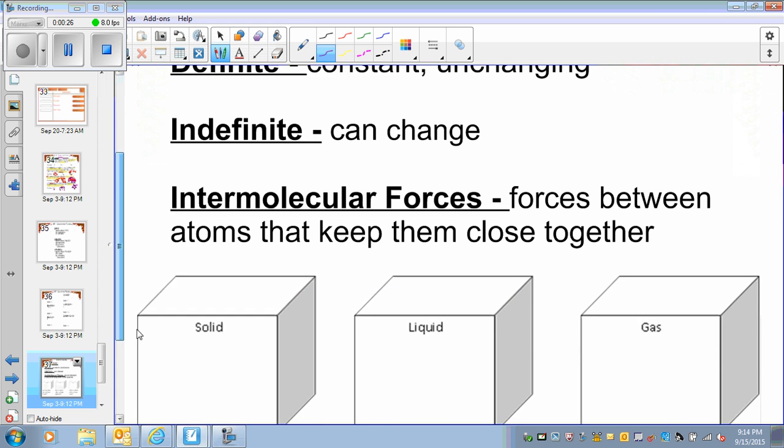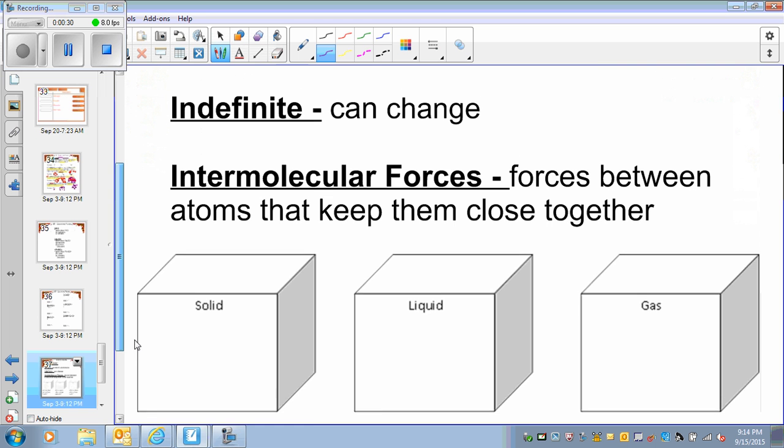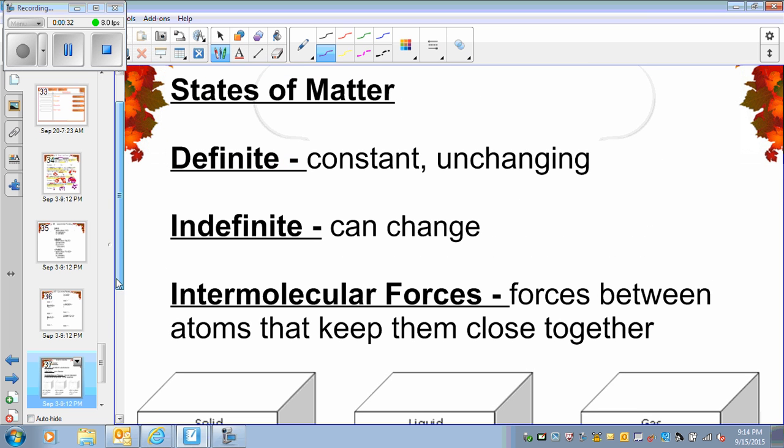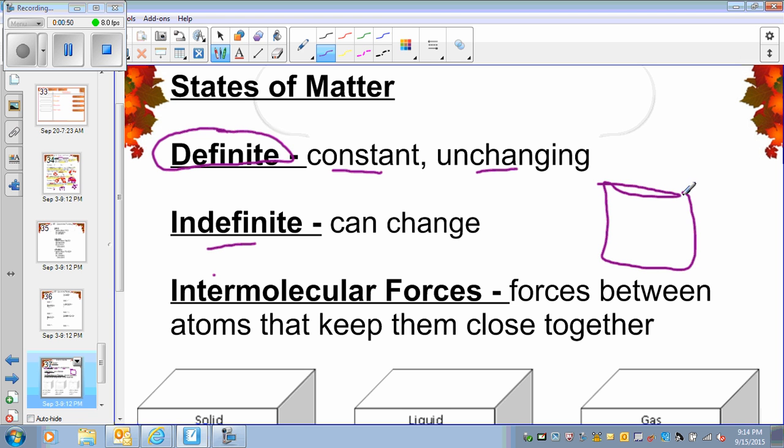Definite is something, like we know about three states of matter: solid, liquid, and gas. Definite is something that is the same. We need to understand the term definite means it is going to be the same throughout, constant, not changing. Indefinite means it can change, and intermolecular forces means forces between the molecules. For example, like international, between the nations.